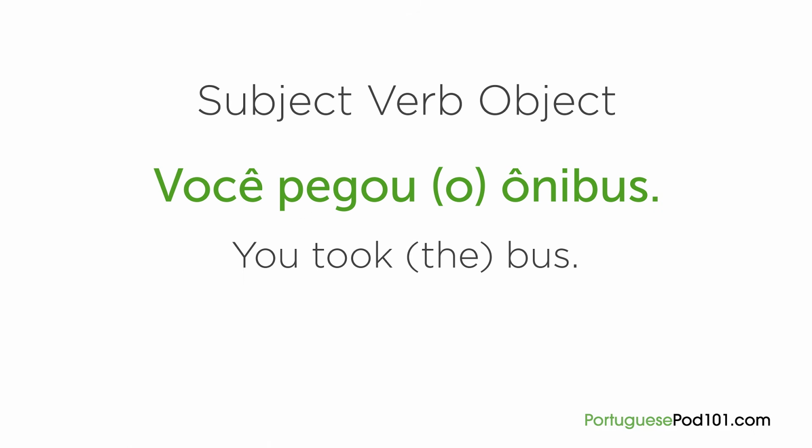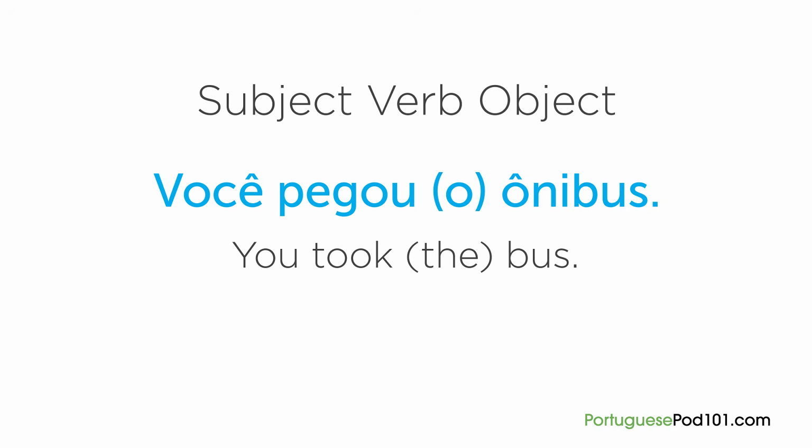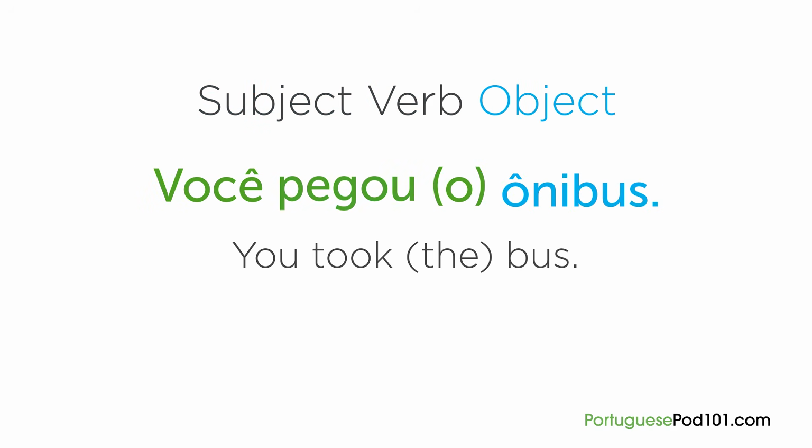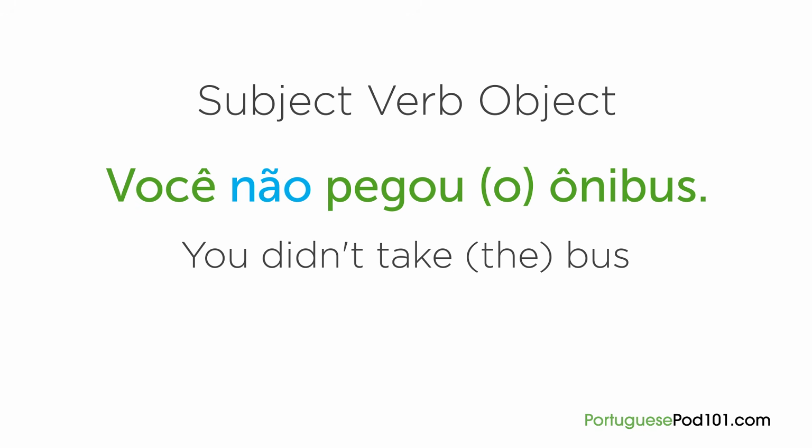One of the great things about Portuguese is that once you learn how to form statement sentences, it's really easy to form other types of sentences. Let's see this one. Você pegou o ônibus. Subject, verb, object. As you see, the order of this statement is SVO. Now, what if you want to say this as a negative sentence, Ana? You just have to place the negative word não, which means no or don't, before the verb. So we have the negative sentence. Você não pegou o ônibus.